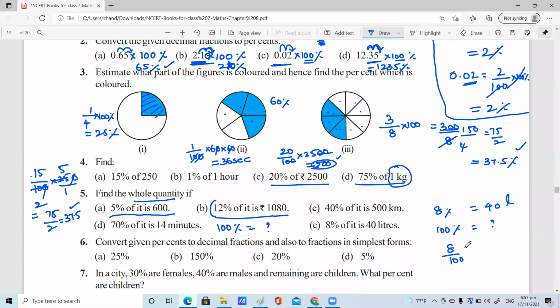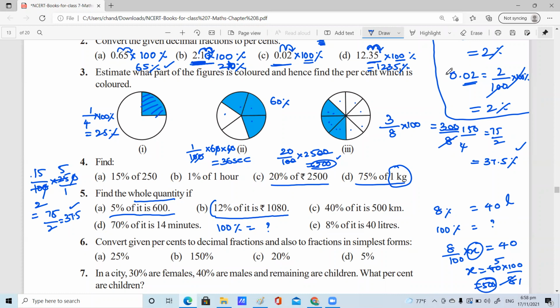8 by 100 into x equals 40. Very good. Then you need 40 multiplied by 100 and divided by 8. Very good. Right. Come on, next step. 8 fives are 40. 8 ones are 8, 8 fives are 40. So 5 into 100 is 500. 500 liters. Right, children.